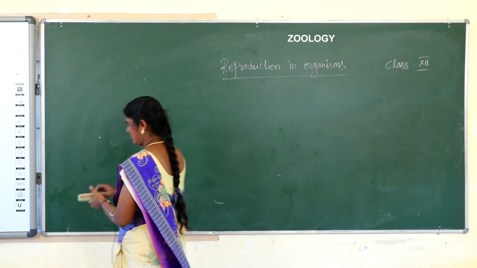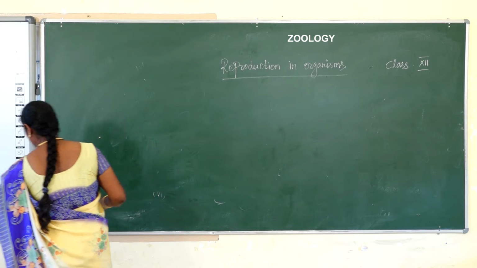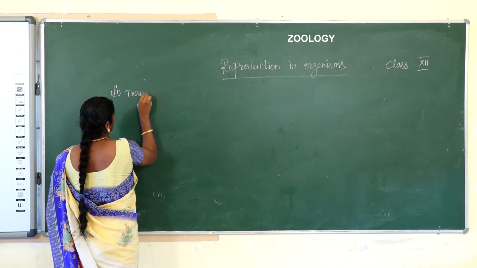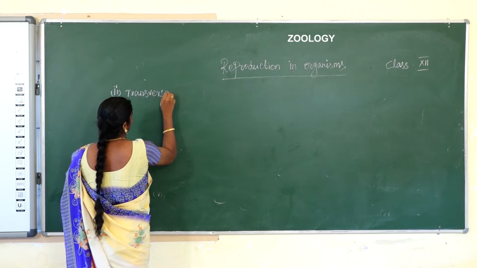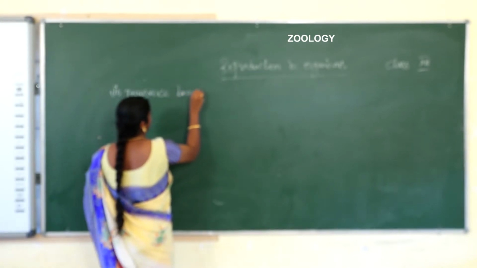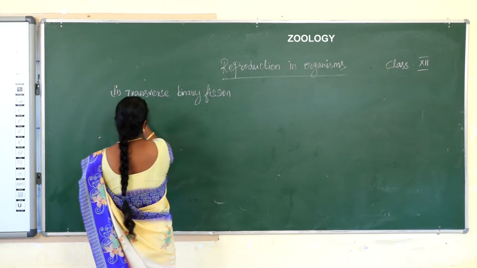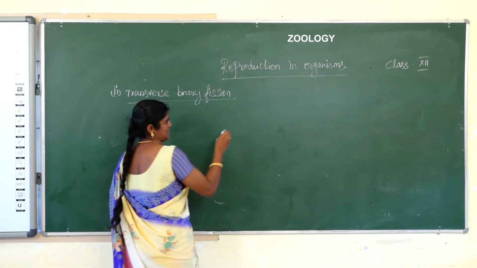Next, transverse binary fission. Example, Paramecium.